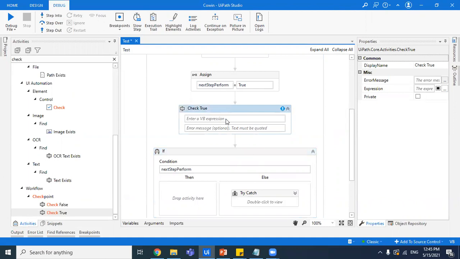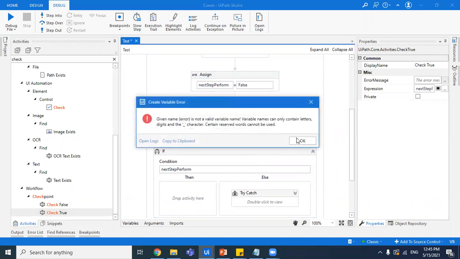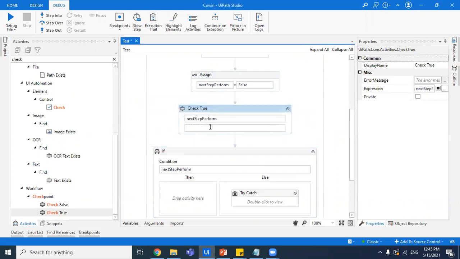So what you can do simply is put in a VB expression here, and if I mark it false, it's gonna throw an error, right? And I say error message.